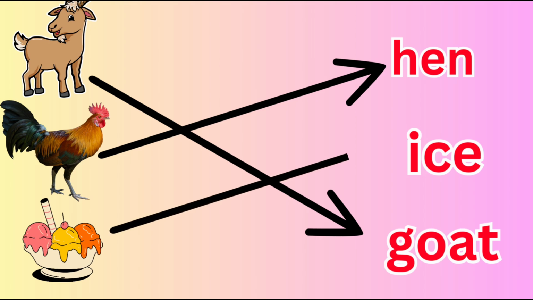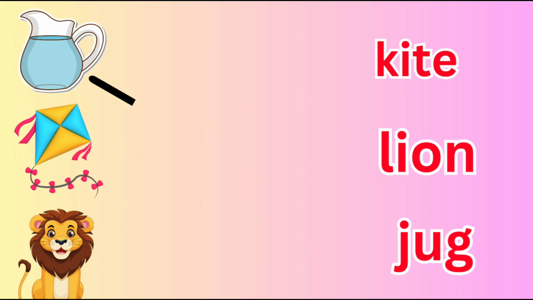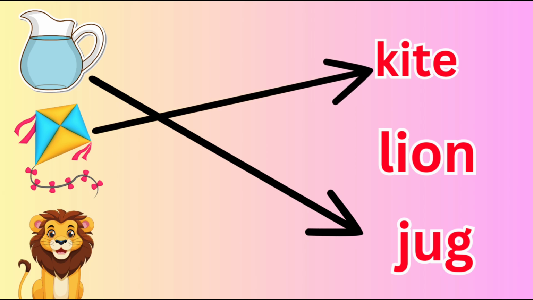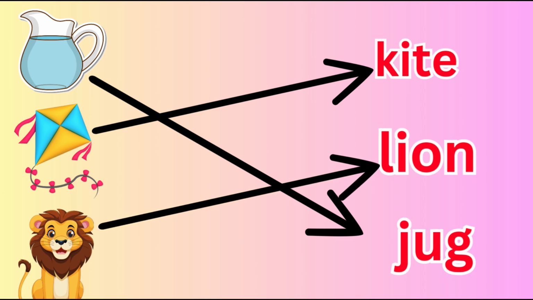I for ice cream. J for jug. Match the jug. K for kite. Match the kite. L for lion. Match the lion. L for lion.